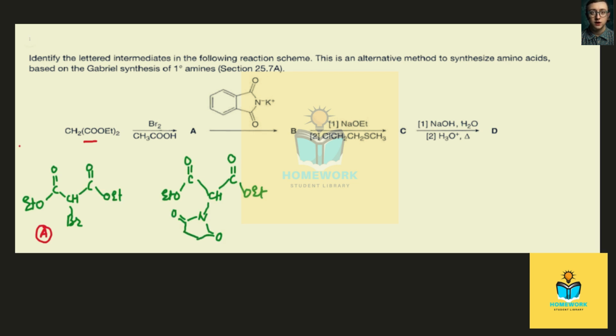So benzene ring must be here. This is the phthalimide structure, and at the nitrogen joining is taking place with the carbon of the diethylmalonate. So this should be the structure B.